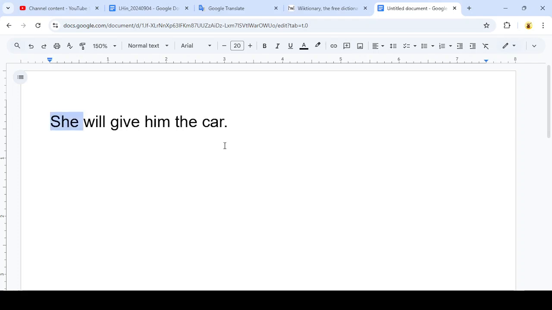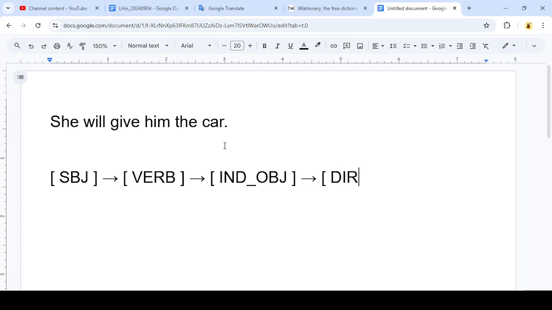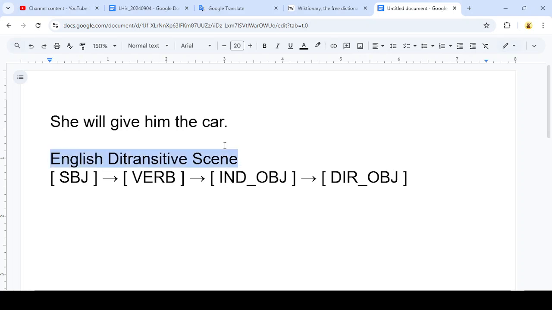So the first word here, she, that's the subject. And then we've got the verb here, will give. And then we've got a direct object, the car. And then we have an indirect object. So those components, subject, verb, indirect object, and then also a direct object, that is a so-called ditransitive scene. And this is our English version of the ditransitive scene. And we could fill in the English words here.